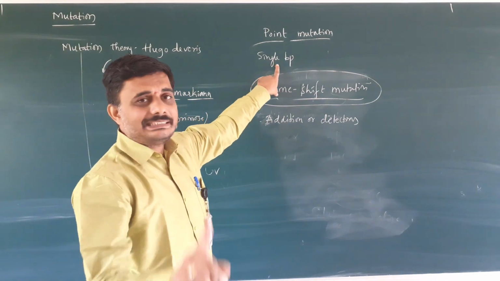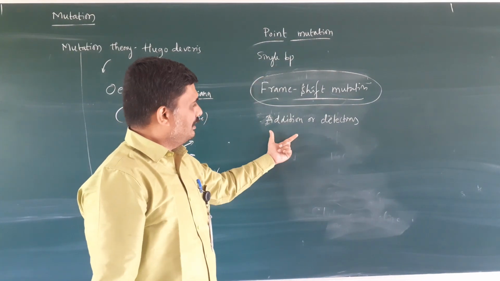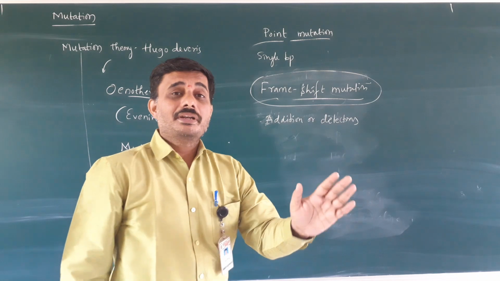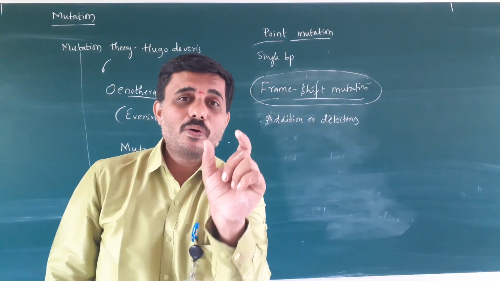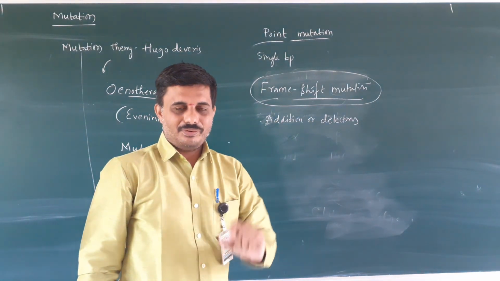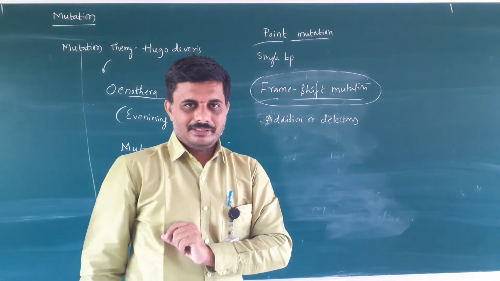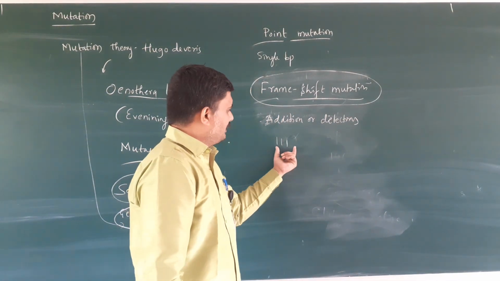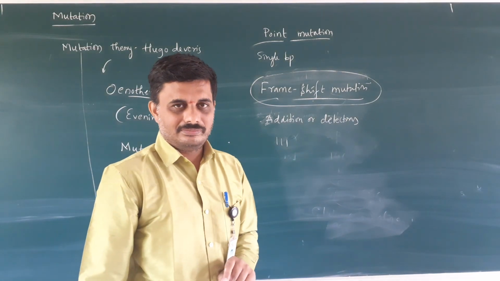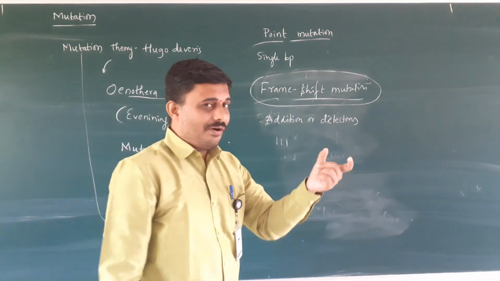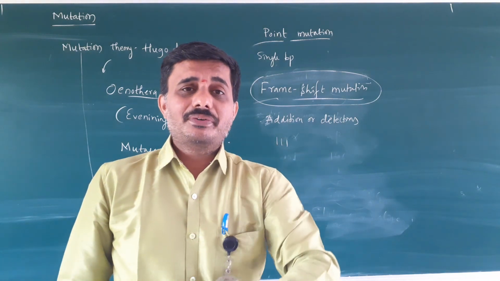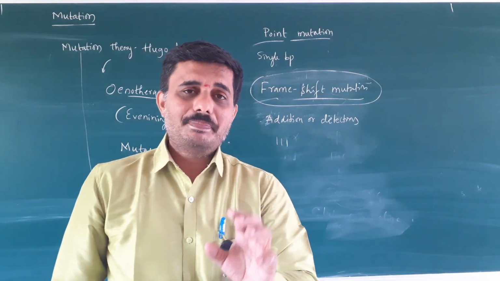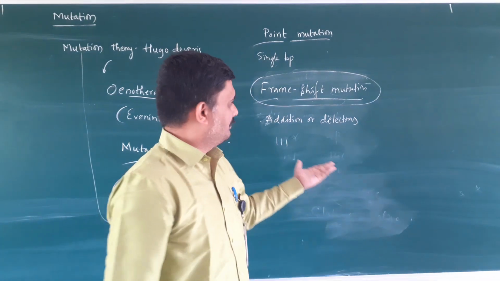In point mutation only a single base pair changes, but here a number of base pairs are added or deleted, like a codon change. A codon is a triplet of 3 base pairs. So a change in the codon leading to a change in the polypeptide is called frame shift mutation.